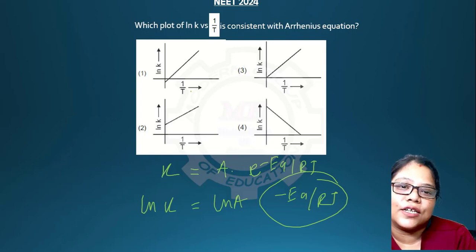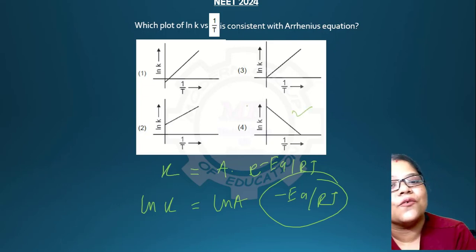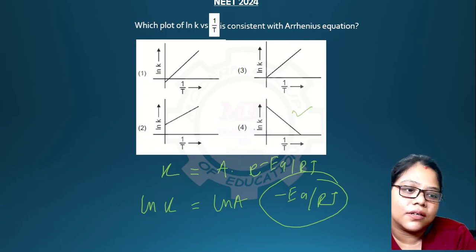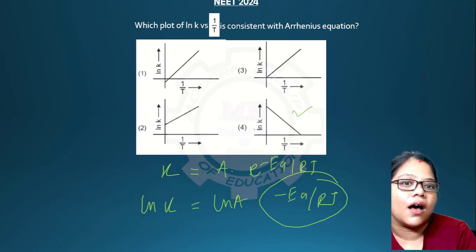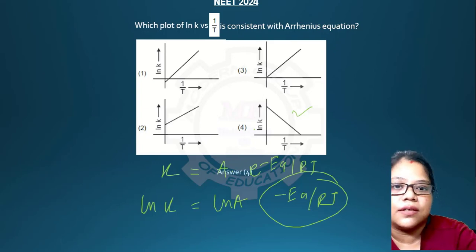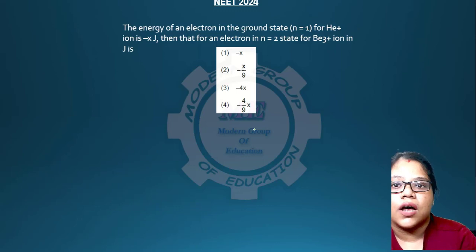You don't have to look for any other option. Only one has a negative slope, and a negative slope always goes downwards. Only one answer is there with a negative slope, so you can answer it very quickly. This is how the questions are. These are very easy. Okay, answer 4 is your answer.